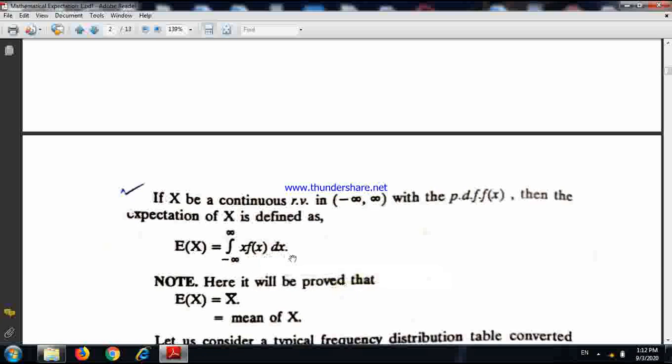So here f(x) represents the PDF, that means the variable x takes a value within the range, say x minus dx by 2 to x plus dx by 2. This is the PDF f(x). That means the probability that x takes a value within the neighborhood of small x. So we just replace summation by integration.